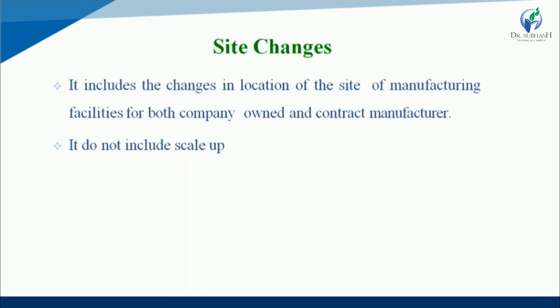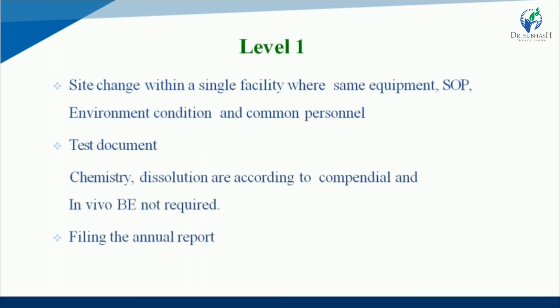So in site changes, manufacturing company changes manufacturing facility for both company as well as contract manufacturer. So both changes are acceptable. In site changes, it doesn't include scale up. In site changes, for level 1 changes, which type of site changes or location changes?